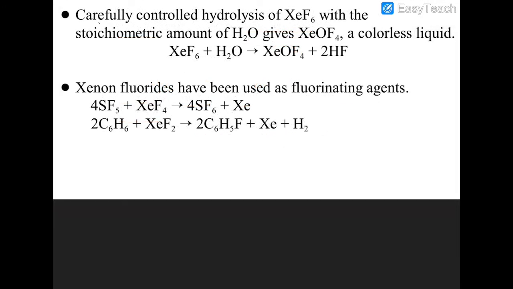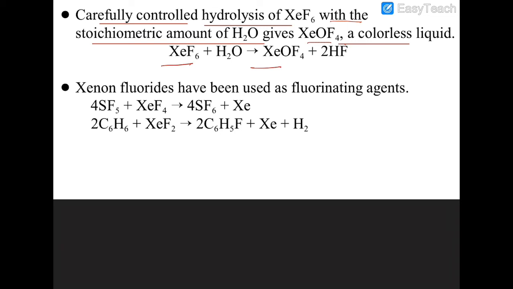The carefully controlled hydrolysis of XeF4 with a stoichiometric amount of H2O gives you XeOF4, which is a colorless liquid. So that is also one of the cases.